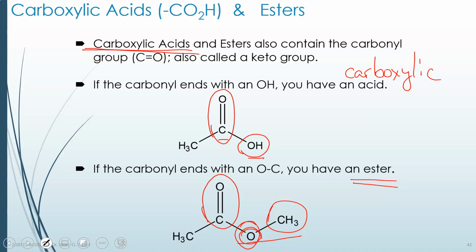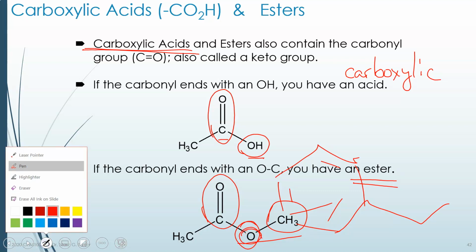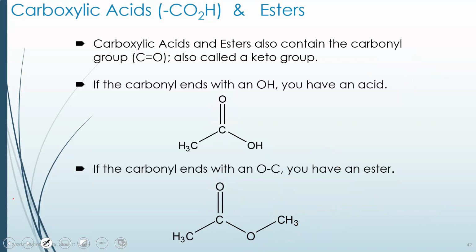And this could be one carbon, it could be branches of carbons, it could be a long chain of carbon, it could be an aromatic ring on the carbon. Any carbon here that's attached to this oxygen, and the oxygen is attached to a carbonyl, instantly becomes an ester. And many esters are actually quite fragrant and are used as artificial flavors because they're actually the natural flavors of a lot of fruits and sweet foods.